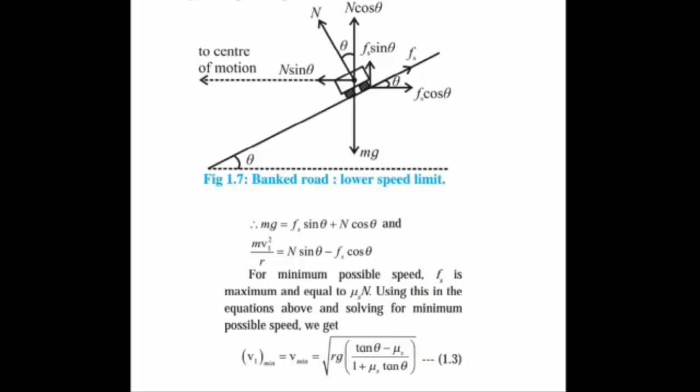For minimum possible speed, Fs is maximum and Fs is equal to mu s into N. Therefore, v minimum is equal to square root of rg into (tan theta minus mu s) upon (1 plus mu s tan theta).